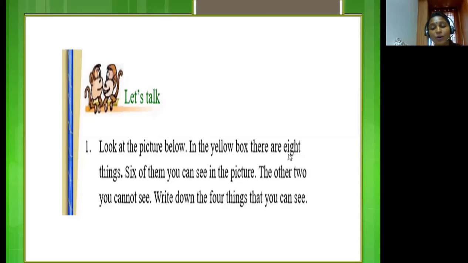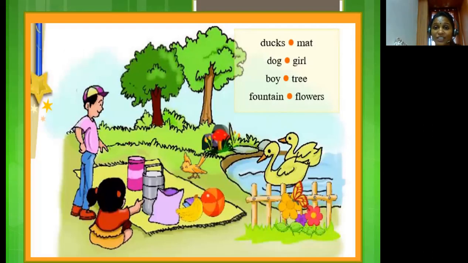In the yellow box, there are 8 things. 6 of them you can see in the picture. The other 2 you cannot see. Write down the 4 things that you can see. Now let's check the picture, children. Observe the picture carefully, children. Now tell me if you have found the ducks. Yes, we have found the ducks and they are here in the pond. Now the second one is dog. Can you find a dog in the picture?